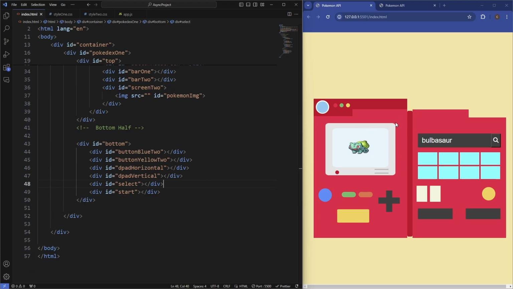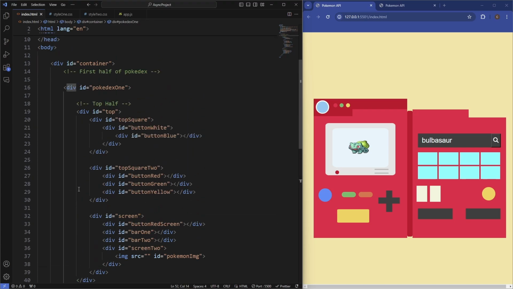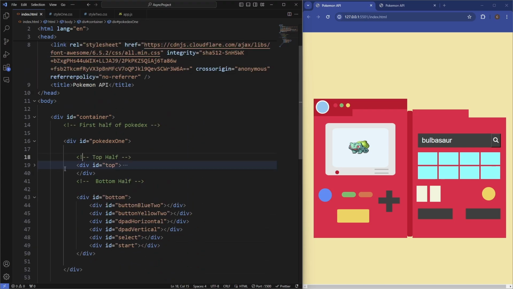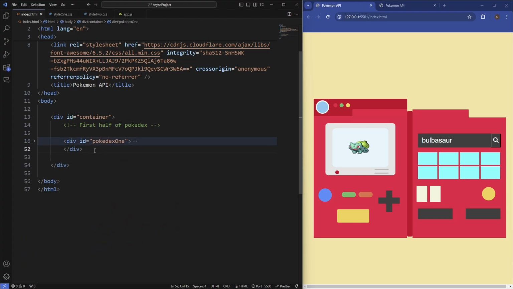We're now going to move on to creating the hinge and then the second half. So underneath the top half here, we'll just fold that. We'll have the hinge, which is quite simply just going to be a div, the ID of hinge, and then the second half of the Pokedex.